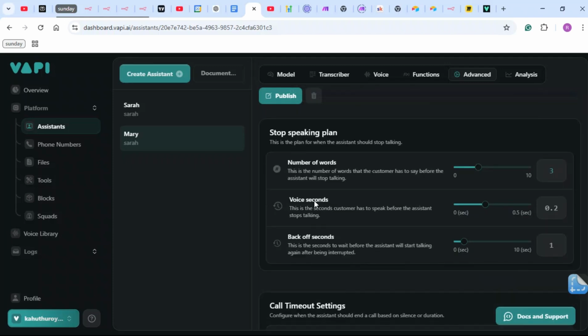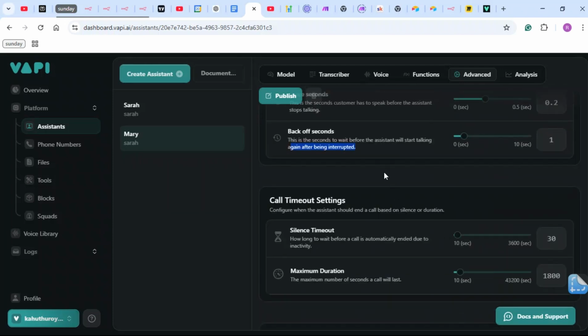To the voice seconds, this is the seconds the customer has to speak before the assistant stops talking. So there are moments where the customer literally interrupts the voice AI agent, and you want your assistant to stop talking once the customer starts speaking, right? And I usually set it low. This is okay. Back off seconds. This is the seconds to wait before the assistant will start talking again after being interrupted. So 1 second is good.